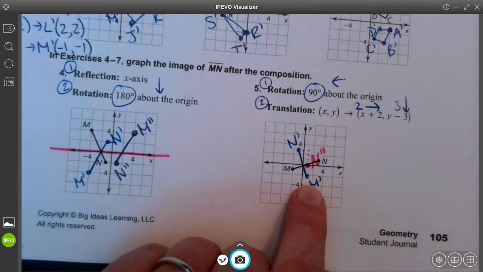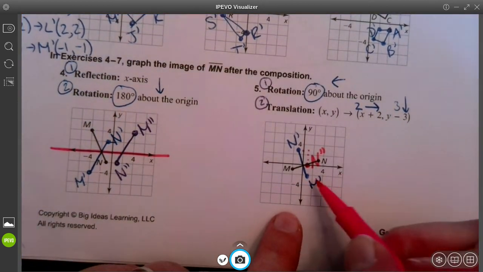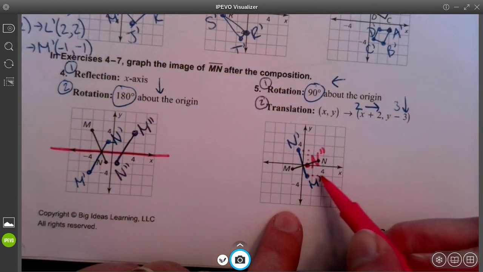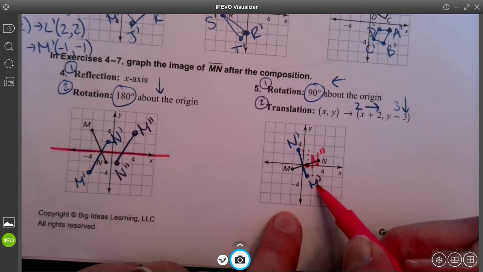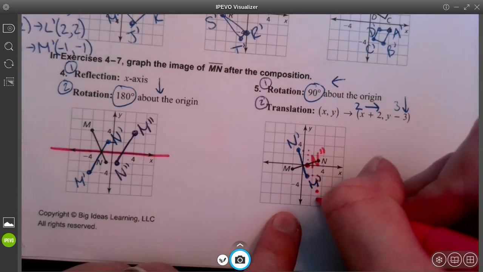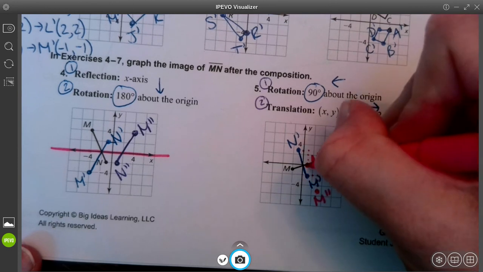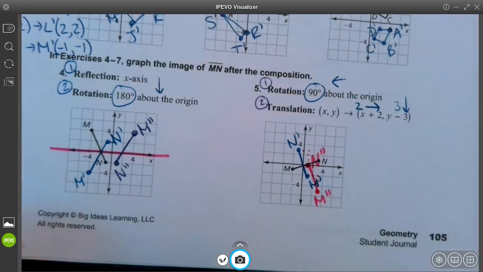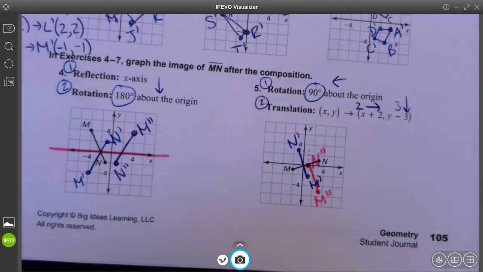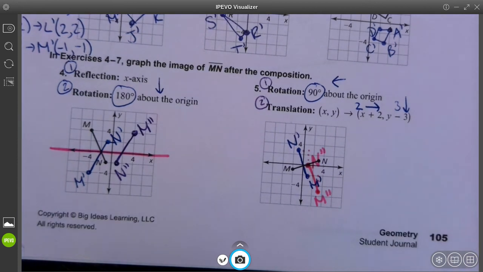I'm going to do the same thing with M prime. I'm going to move it 2 to the right and 3 down. M double prime, and I'm going to go ahead and connect my 2 points. So my new pink segment, M double prime, N double prime, is my final image.